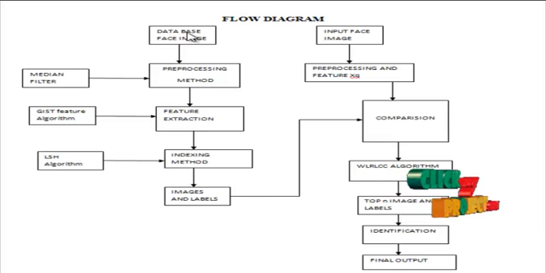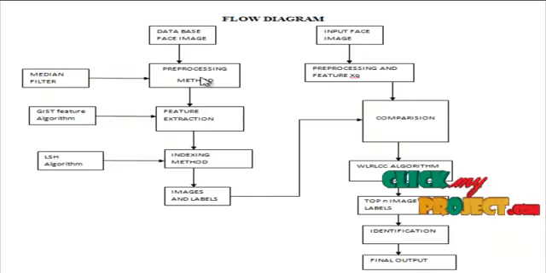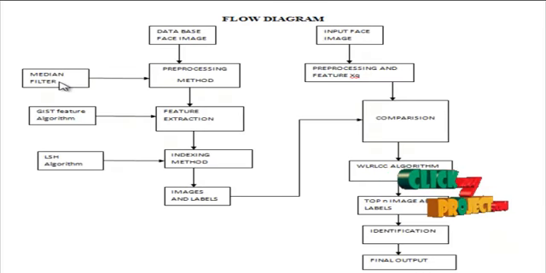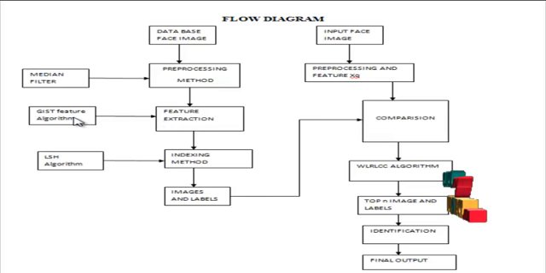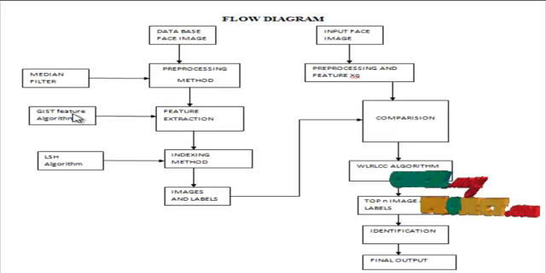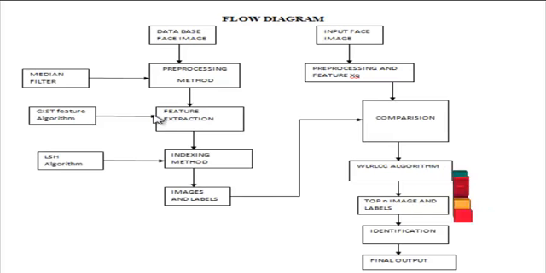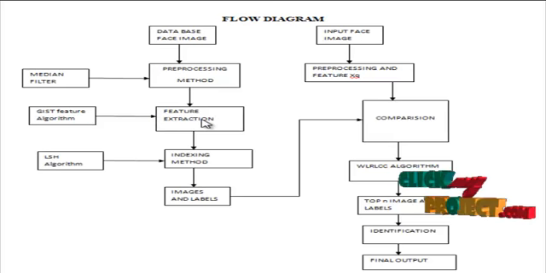Then we go to the database images. These images are also applied to the pre-processing method, which uses the median filter. Then we filter all the database images and go to the feature extraction table. The feature extraction table uses the GIST feature algorithm. GIST means generalized search tree. This algorithm is applied to all database images. Then we create the train feature values for the table.